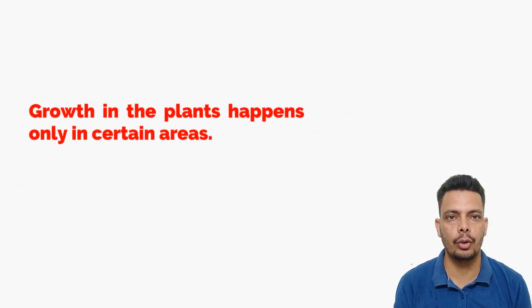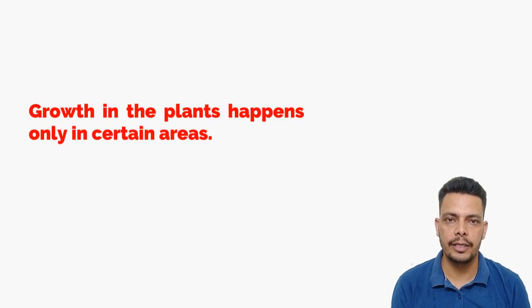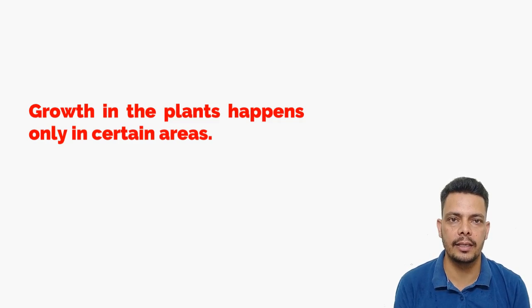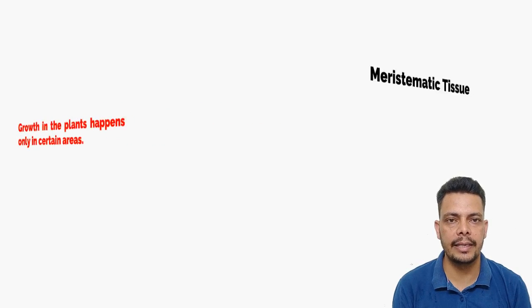From this activity we have observed that growth in the plant happens in certain areas. It doesn't happen in the whole body. There are certain areas only in which growth happens in the plant. The reason is that the tissue responsible for growth is meristematic tissue and it is present only in certain areas of the plant.